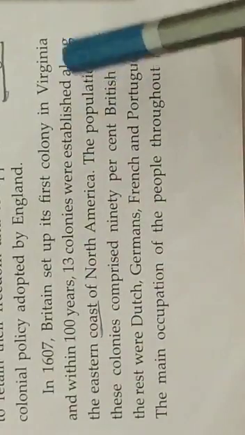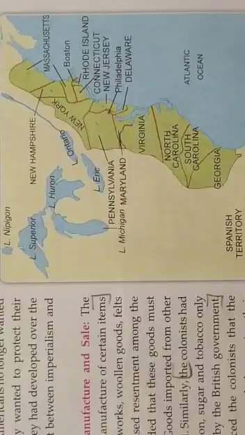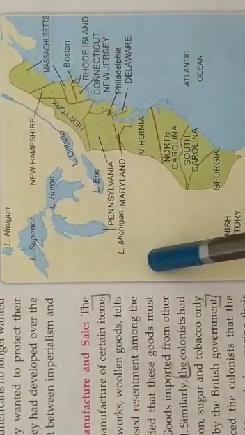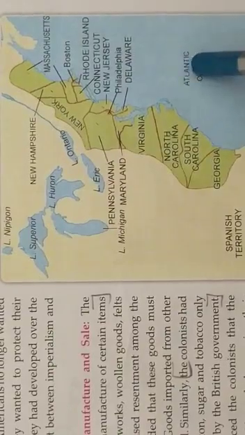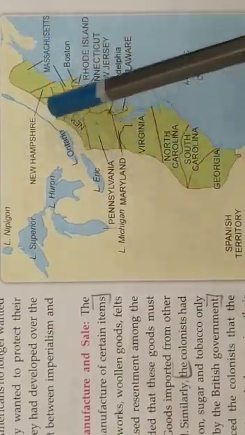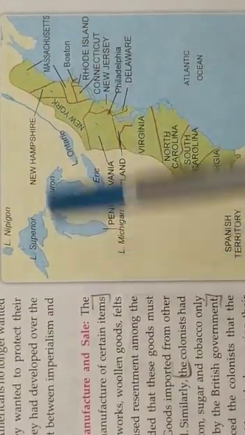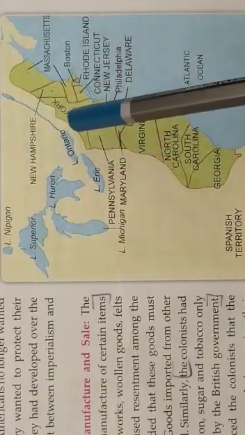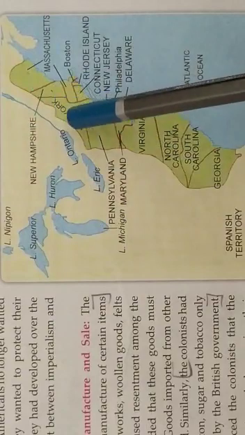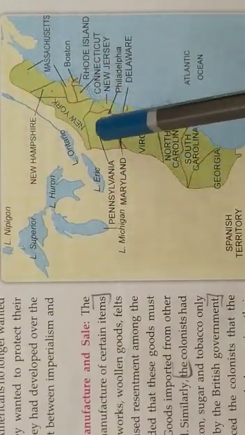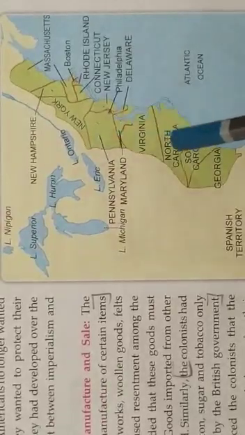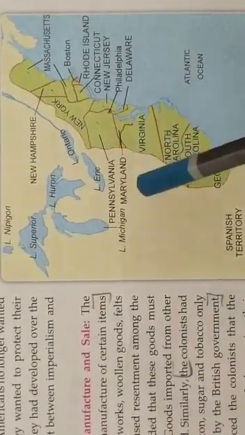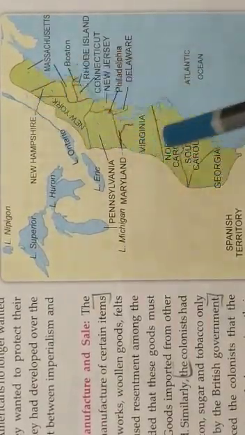Now, on the next page, that is on page 31, you can see a picture. Here in this picture, you can see this yellow region is North America, and to the east of North America we have the Atlantic Ocean. This green region is where the land meets the sea, between the land and the sea. So this green region is the eastern coast of North America. It was on this eastern coast that Britain established their 13 colonies. The first colony was Virginia, and gradually within 100 years they set up the rest of the colonies on this eastern coast.